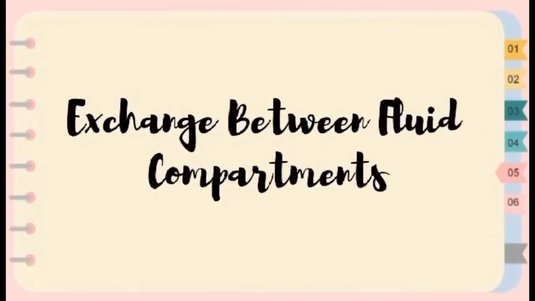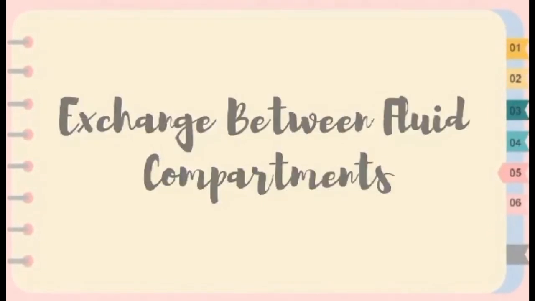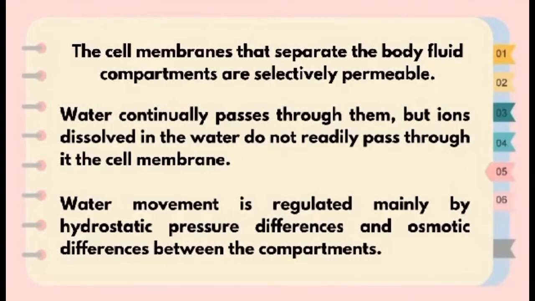Exchange between fluid compartments. The cell membranes that separate the body fluid compartments are selectively permeable. Water continually passes through them, but ions dissolved in the water do not readily pass through the cell membrane. Water movement is regulated mainly by hydrostatic pressure differences and osmotic differences between the compartments.